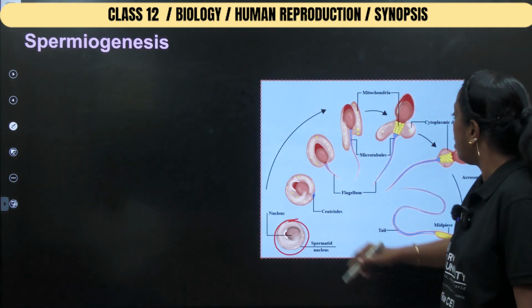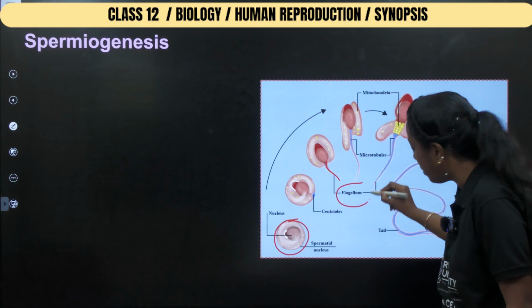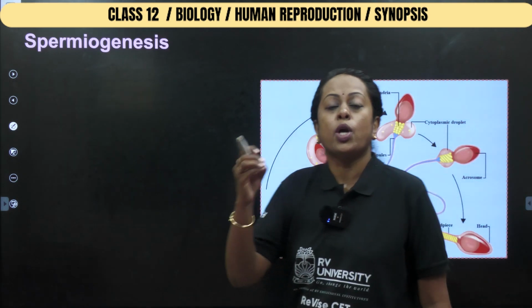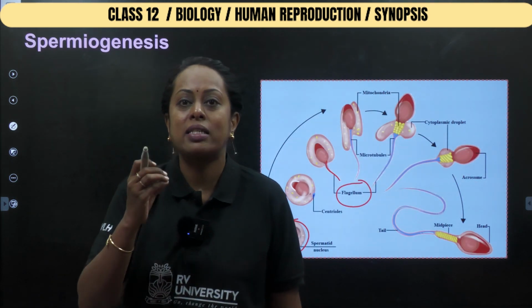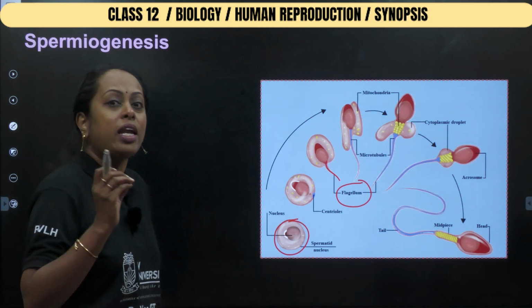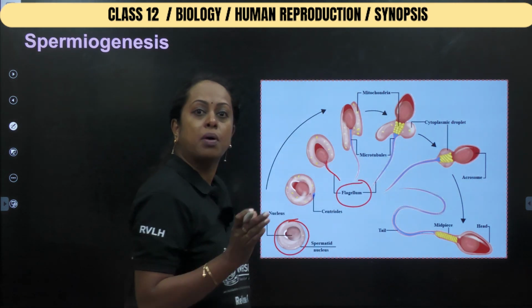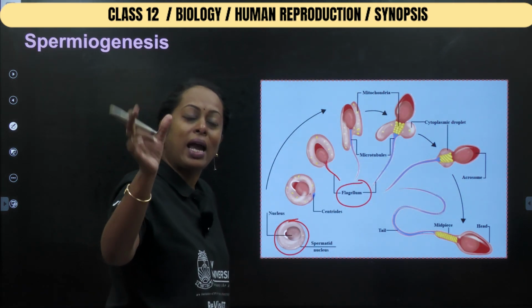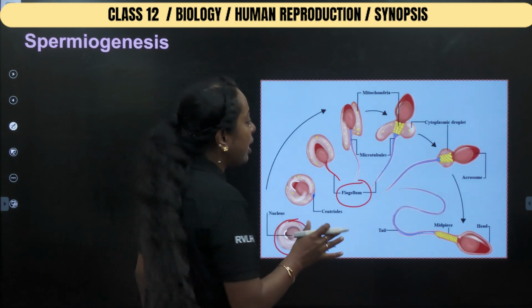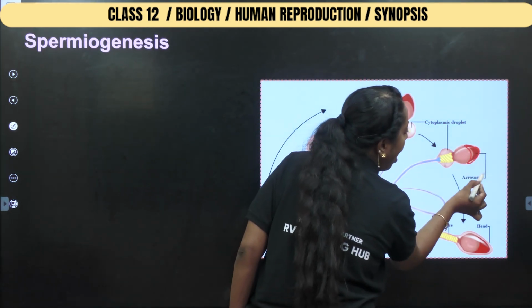Please don't forget it. Now as you check, you may see the word flagellum here. But please understand, you're talking about the axial filament, which arises from one of these centrioles. There is formation of different regions of the sperm, which are called the sperm head, middle piece and the tail. And in this particular region, you can see the acrosome.